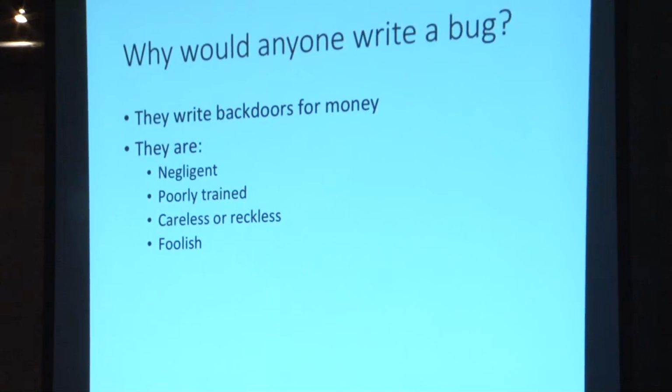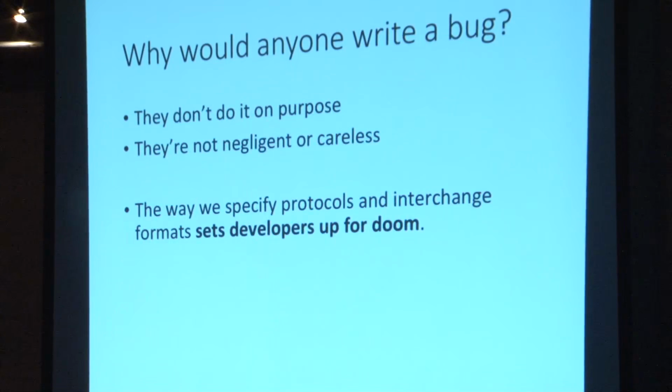So we wonder as well, with respect to language theoretic security, why it is that there are so many bugs in software. Well, no. I see a lot of grimacing. No, it's simply not the case. It's not because programmers are careless. It's not because they're foolish. It's because more often than not, the specification that they're trying to implement sets them up for failure because it's too ambiguous or too complicated, and it has these problems where it's not amenable to formal verifiability. And it's also not amenable to mechanical verifiability of the type that we hope in the future will be provided by static code analysis tools, which is why we're proposing this as a CWE.